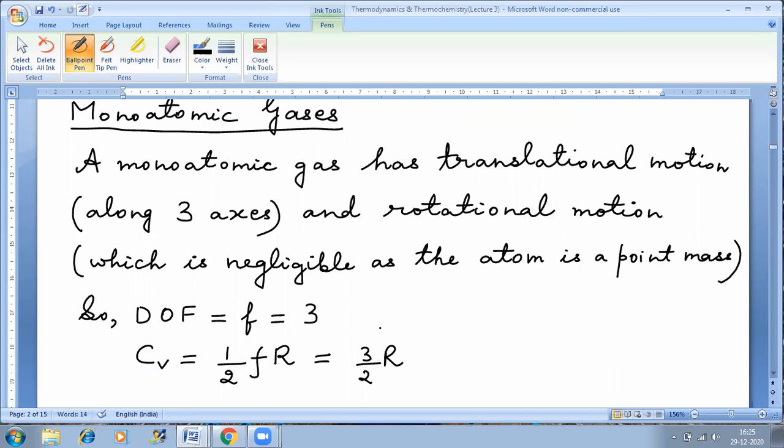So what have we considered here? In monoatomic gas, we have considered only the translational motion. We have ignored the rotational motion because it is negligible. What is negligible? The rotational kinetic energy is negligible. Why is it negligible? Because the value of moment of inertia I is negligible. Why is that negligible? Because the distance of the molecule or the atom from the axis of rotation is negligible, because the atom is treated as a point mass.